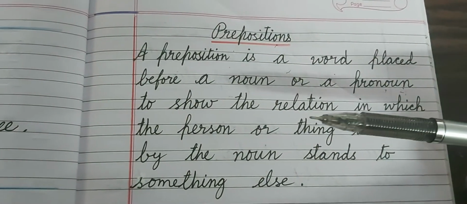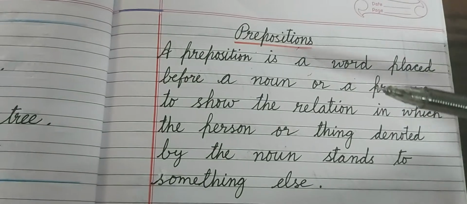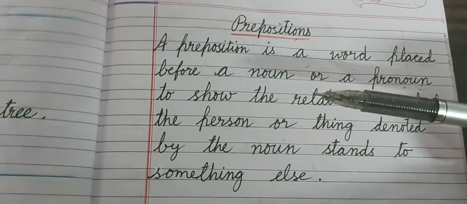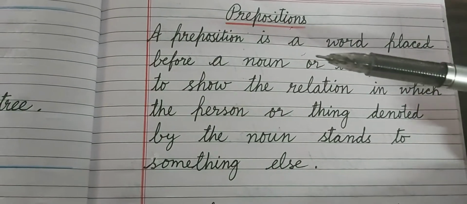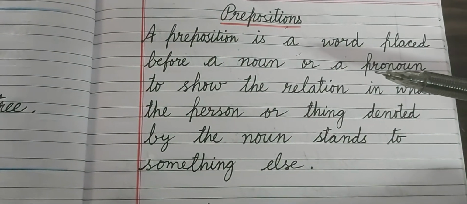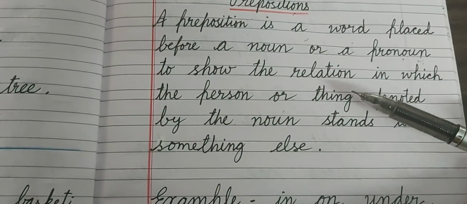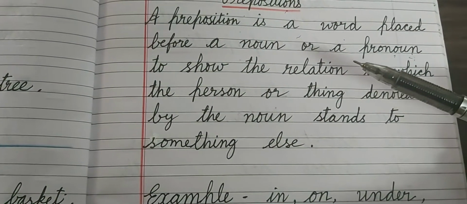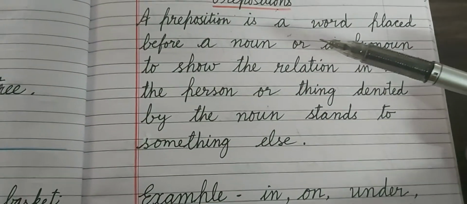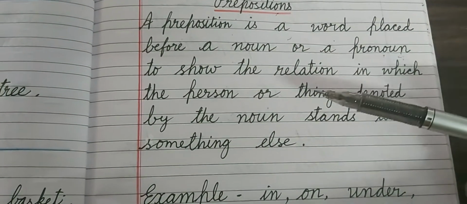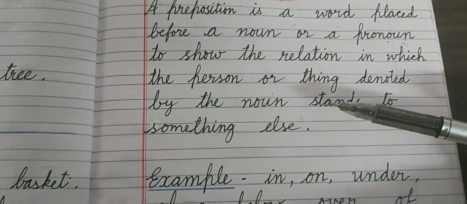So like this only, the preposition word has a relation between noun or pronoun, and whenever you see it in a sentence, you will find it before the noun or pronoun. We will see in the examples, okay? And you will also find them before some other words. So it has a relation between noun or pronoun and with some other words also in the sentence, okay?